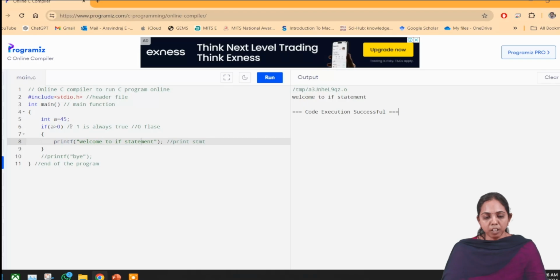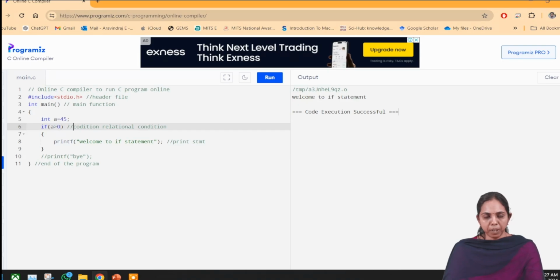Now instead of using 1 or 0, I have used a condition. What is this condition? It is a relational condition. Relational operators are available in the C programming language, and among the relational operators, the greater than symbol is there.